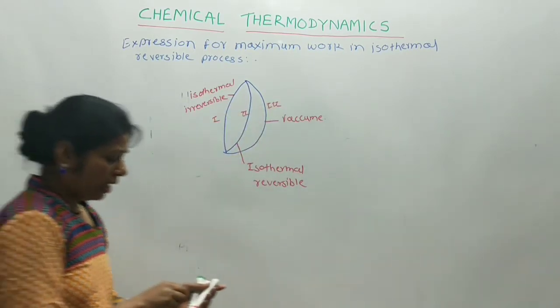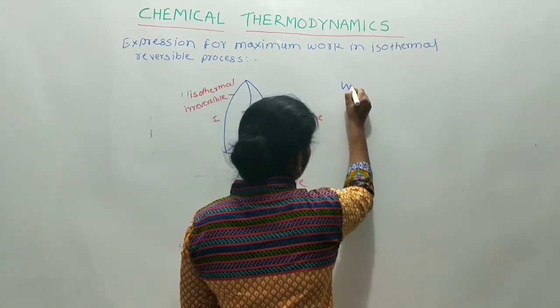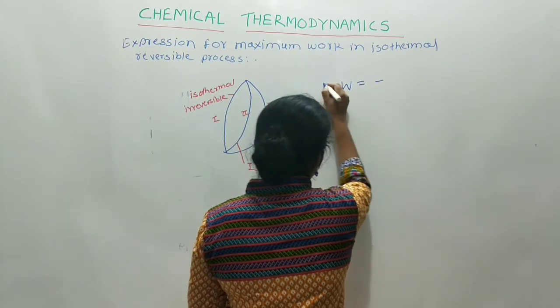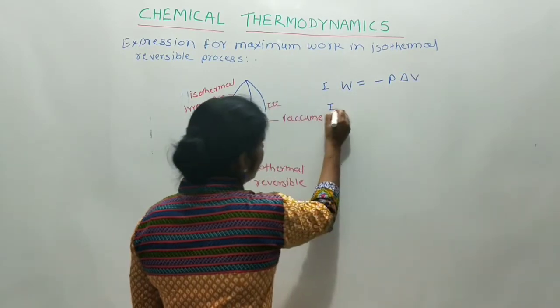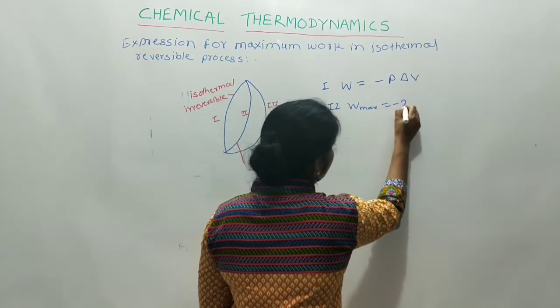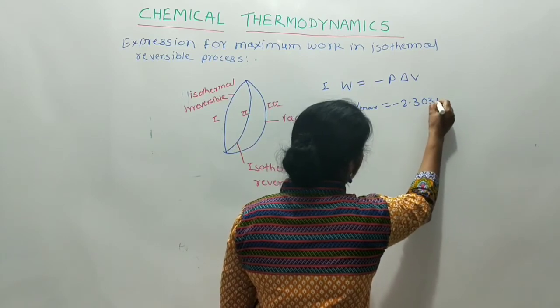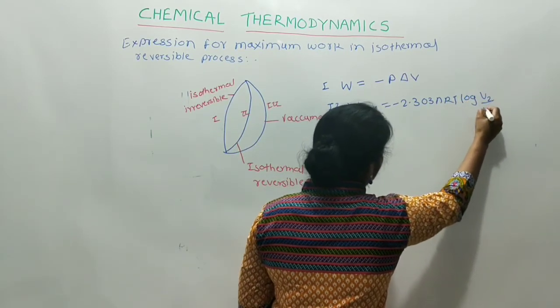Now, work done in the first part, that is isothermal irreversible, is W equal to minus P delta V. For the second part, W max is equal to minus 2.303 nRT log of V2 upon V1.